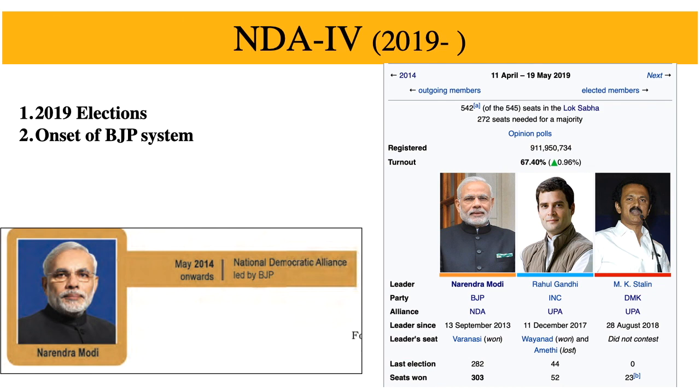Since BJP as an individual party has got an absolute majority and all the other votes of its alliance are kind of extra, it is also known as surplus majority coalition. Okay, the votes of its alliance members being surplus. With this, we also see a change in the nature of coalition governments, in which a coalition led by a party is changed to a coalition dominated by a party.